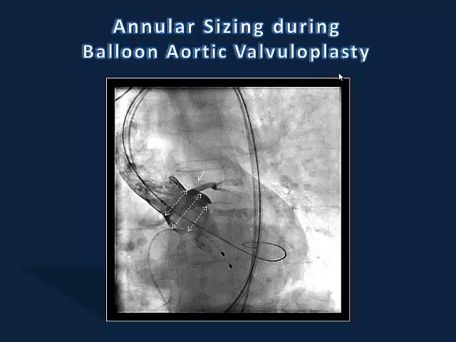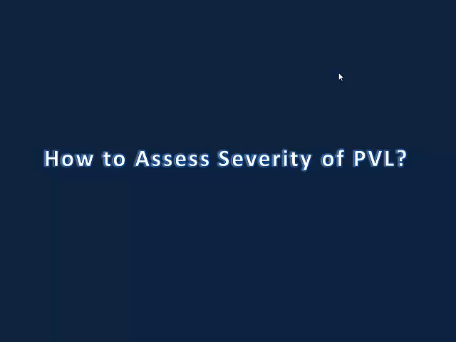There is also this online intraprocedural method that we were taught by Alain Cribier, which is a root injection during balloon aortic valvuloplasty in order to delineate the potential leak, to match the balloon sizing to the annular sizing, and also to look very carefully at what we expect to happen to the coronary arteries.